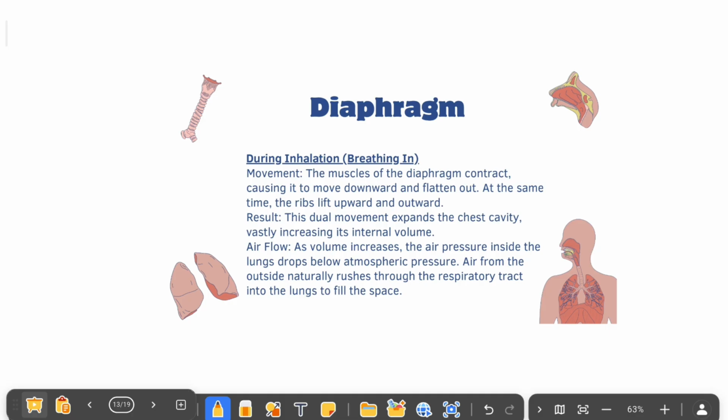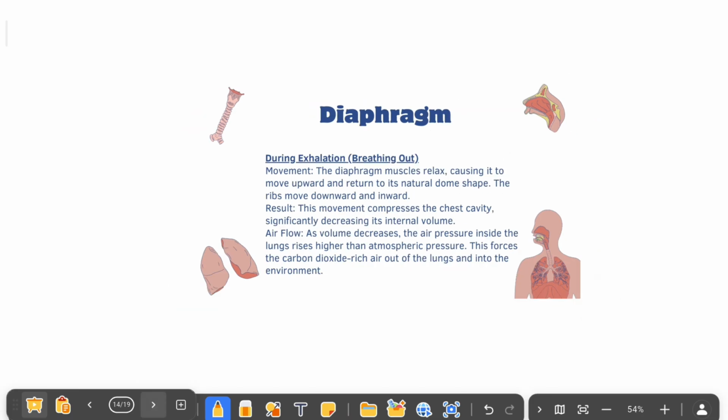Next important, we have the diaphragm. If you look below the lungs, we have the diaphragm. The diaphragm has two functions. First, when we are breathing in, the diaphragm will contract and increase the surface area. When the surface area increases, the volume increases, so they can take more air inside the lungs. And when we are breathing out, the diaphragm will relax. When it relaxes, it will move upward and give pressure to the lungs, and now the lungs are able to release the complete air outside.